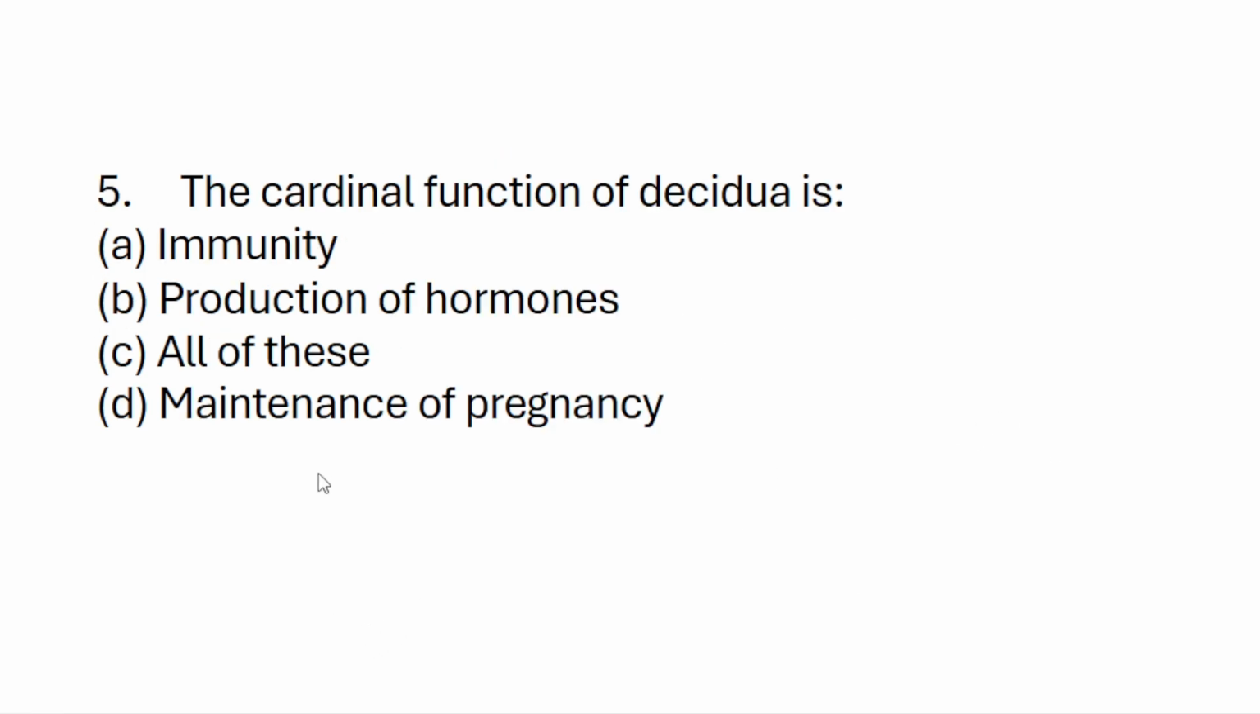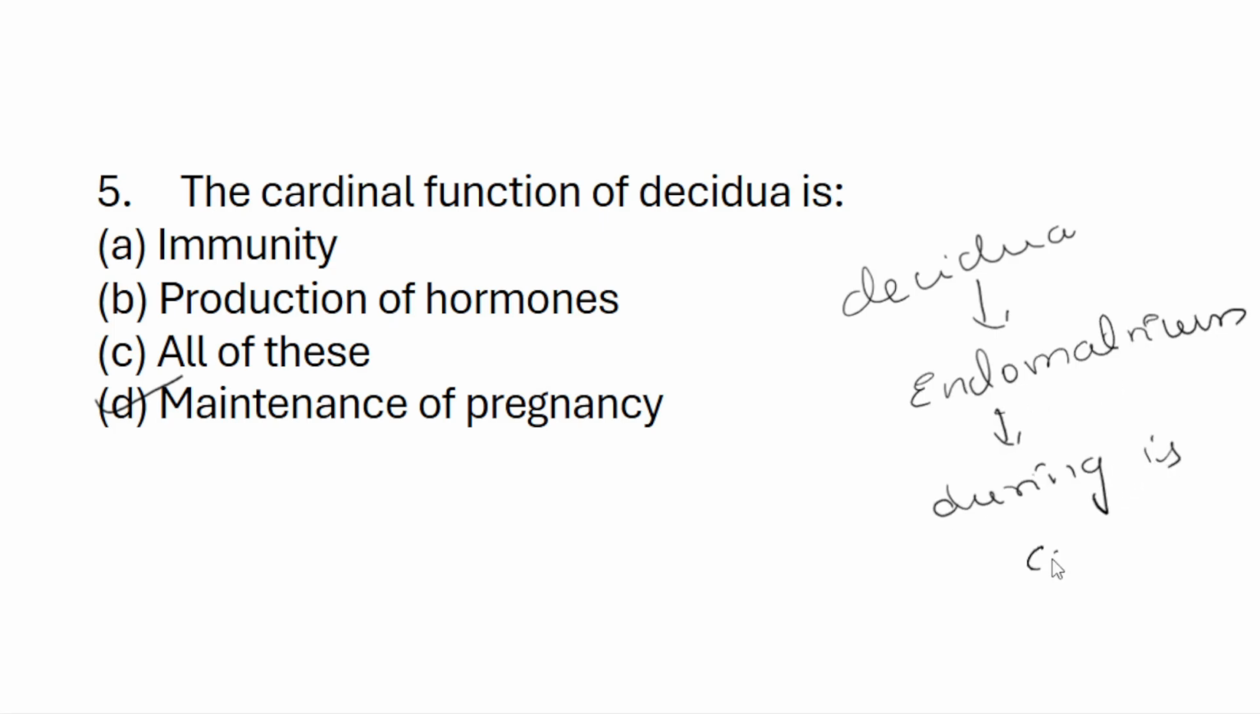Next question. The cardinal function of decidua is: A. Immunity, B. Production of hormone, C. All of these, D. Maintenance of pregnancy. The decidua means the endometrium during pregnancy is called decidua.